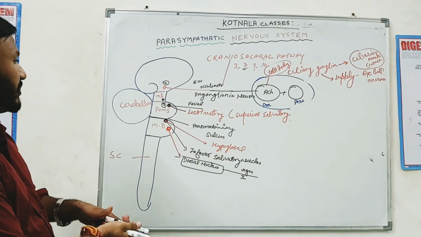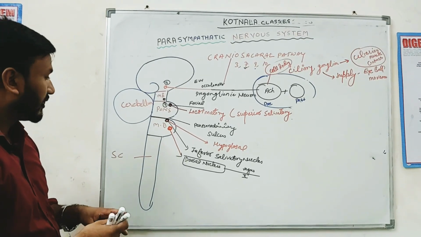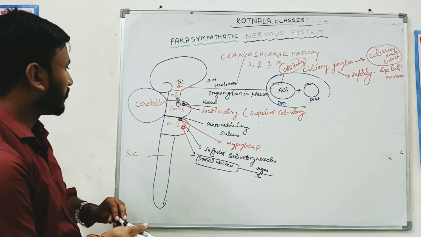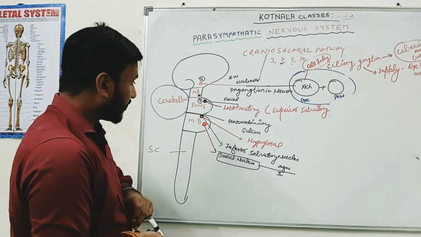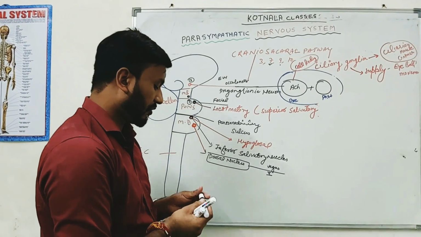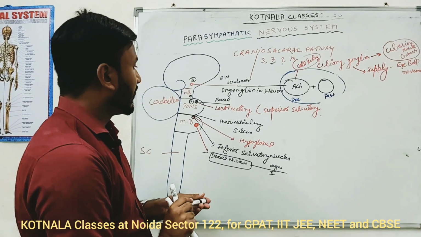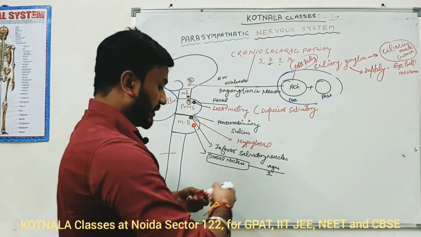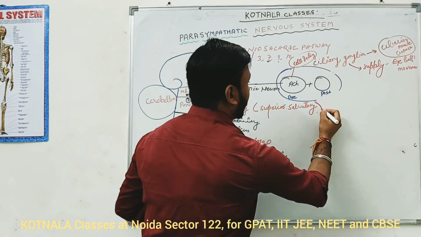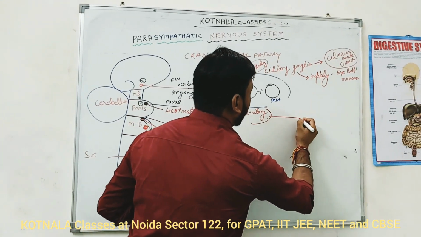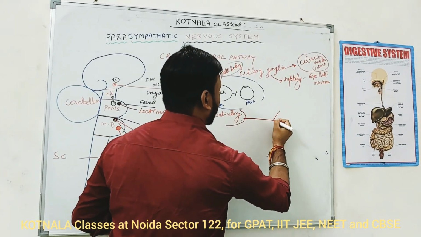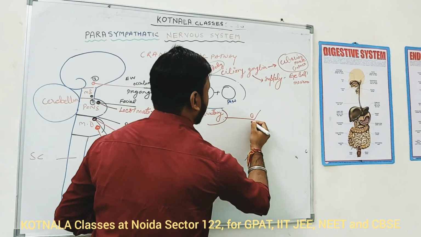Okay. Next comes the seventh cranial nerve. What is the name of the nucleus of the seventh cranial nerve? Lacrimatory nucleus, which we also know as the superior salivatory nucleus. Important thing is that this superior salivatory nucleus works through two ganglia.